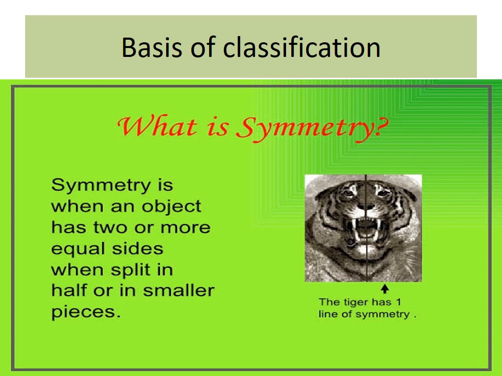Radial symmetry and bilateral symmetry are the two types of symmetry. What is radial symmetry? In radial symmetry, the parts are arranged around the central axis.